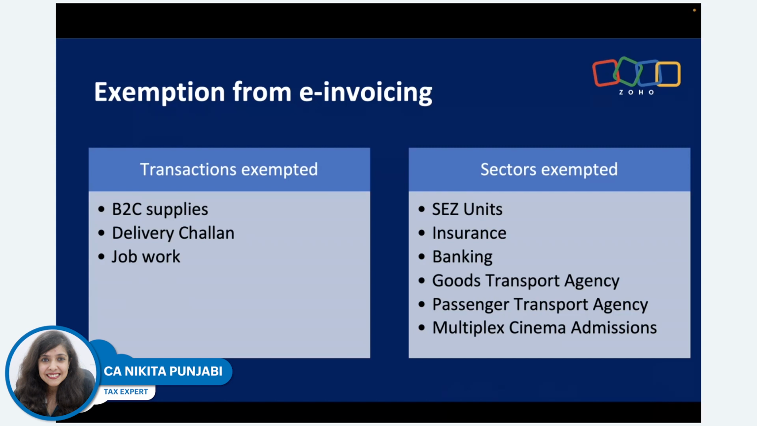Which are the sectors that are exempted? One is SEZ units. The e-invoicing provisions will not apply to SEZ units. It won't apply to insurance, banking, goods transport agency, passenger transport agency, and multiplex cinema admissions. The reason is pretty clear. All these sectors mostly deal with B2C, that is business to consumer, and that is why they have been exempted from applicability of e-invoicing.